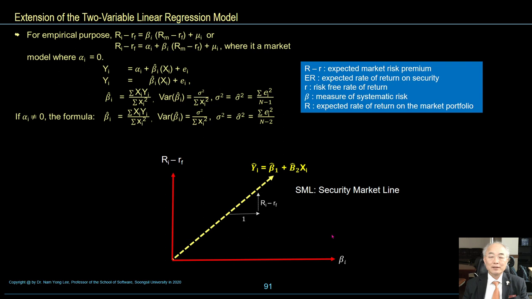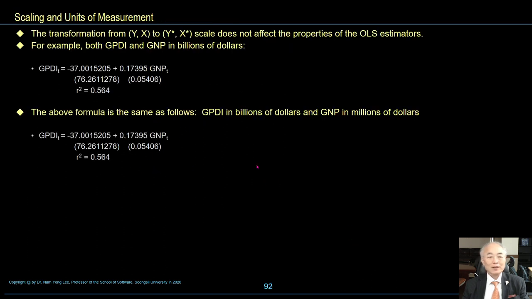자, 다양한 시큐리티가 있습니다. 자, 우리가 이 two variable linear regression 모델을 이런 컨셉으로 익스텐션 할 수 있지, 그지요? Scaling and unit of measurement, the transformation yx to y star x star scale does not affect the property of the ordinary least square estimators.